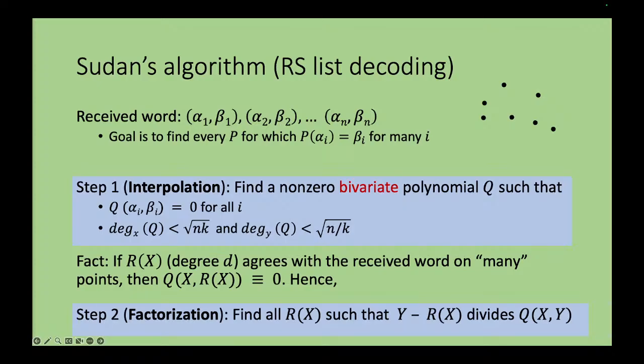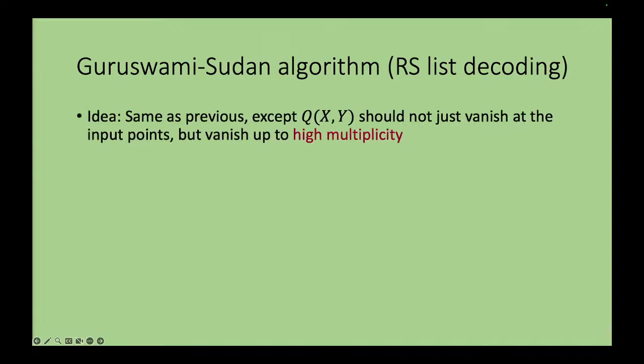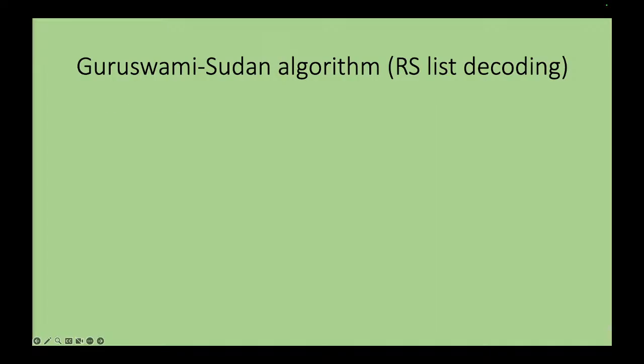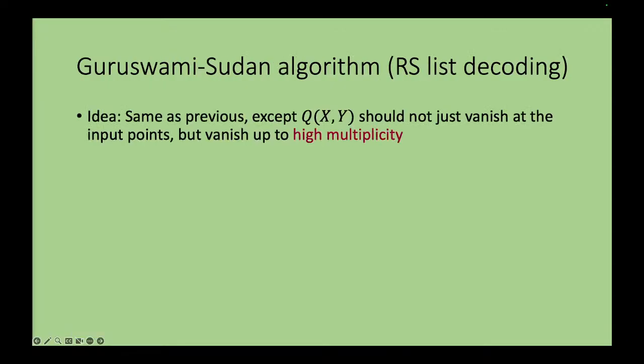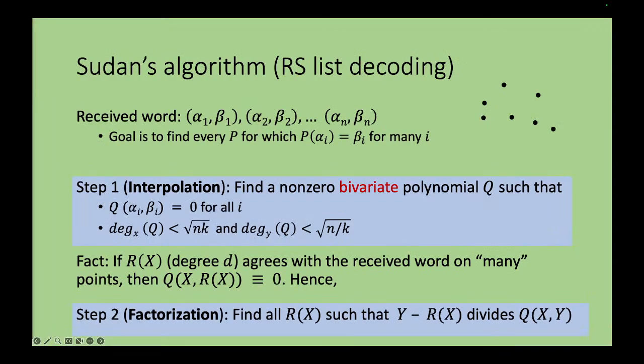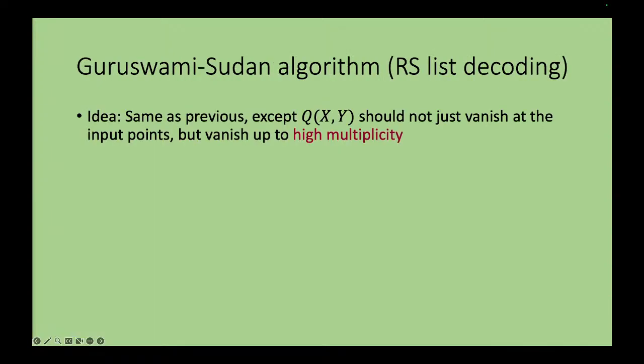This list will contain all the polynomials that we are in search of. So this is Sudan's algorithm. The only difference between Sudan's algorithm and the subsequent algorithm: in the previous step we talked about just finding a Q that vanishes on all the points. The Guruswami-Sudan improvement was that you not just find a Q that vanishes, but also vanishes up to a higher order of multiplicity.